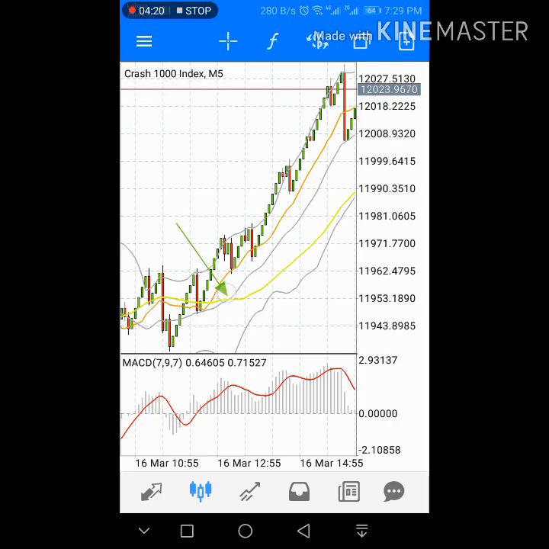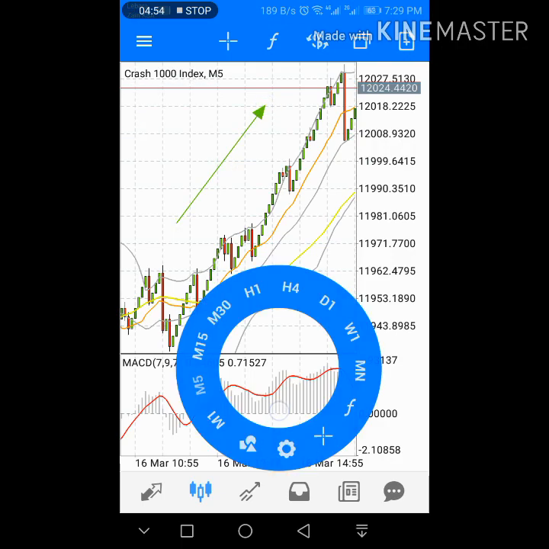Once all cross from the downside of the candles, look here, the candles are going upward and the middle Bollinger Band is at the downside of the candles. The yellow moving average is crossing the candles from below, and the middle band is going upward. Look here, it is going upward, and just stay here. And how do we confirm this is an accurate entry?